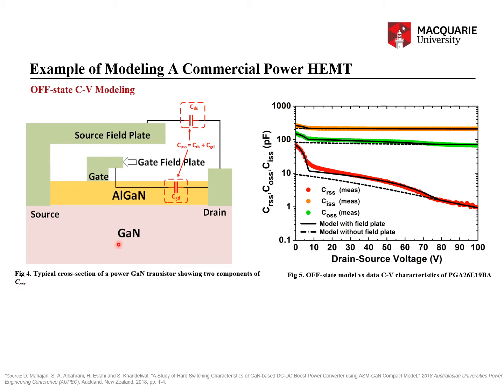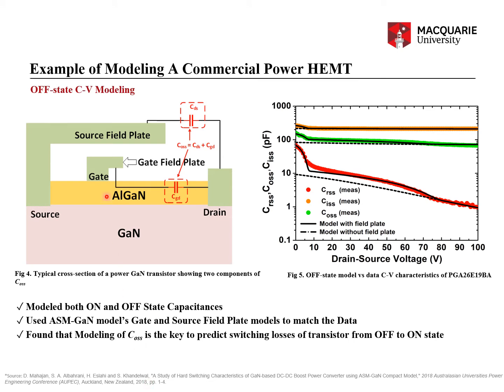And then figure 4 on the left hand side shows the origin of the capacitance COSS. As you can see, it is not only this dielectric, but also the passivation layer, and to this capacitance in the off-state will be added the off-state parasitic component due to the package and leads and everything, which is not shown in this figure, right? So COSS is a conglomerate of all the parasitic components of the device.